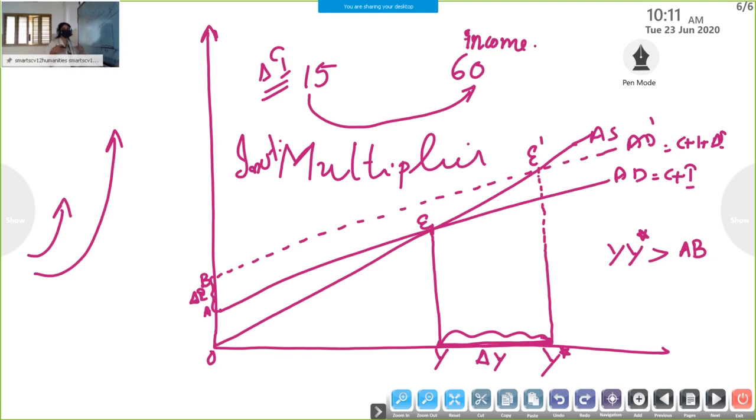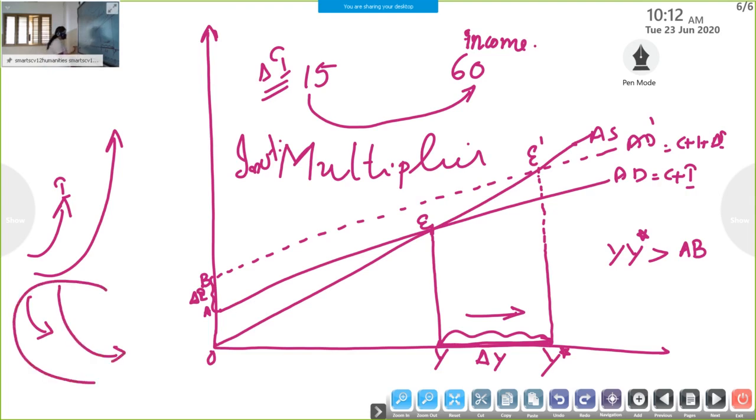Okay, this multiplier may be a forward process or a backward process. This is the forward multiplier process. Forward from where? Investment increases, that is why we are getting the forward multiplier. Additional income also increases. If investment decreases, that causes a decrease in income.